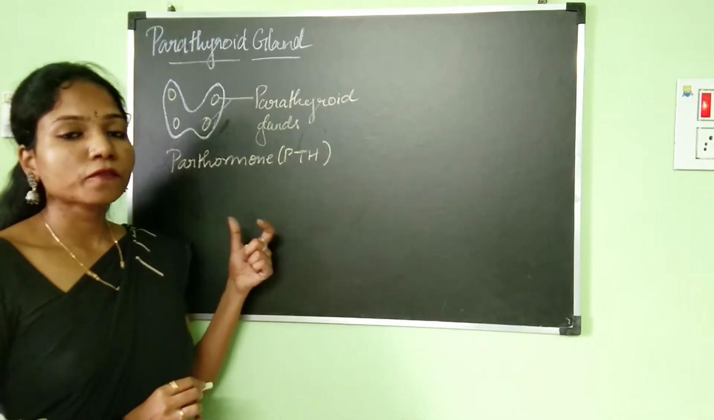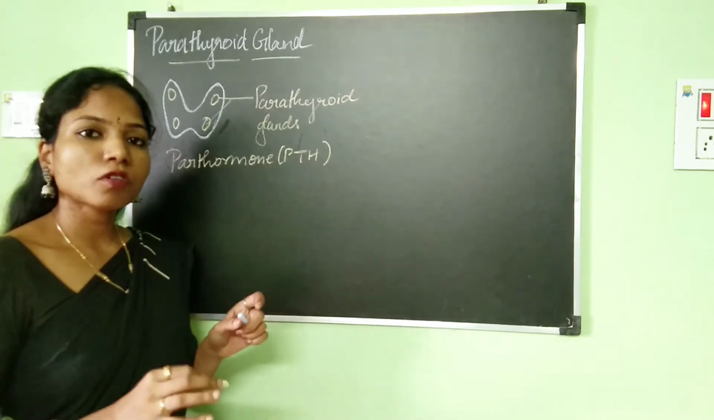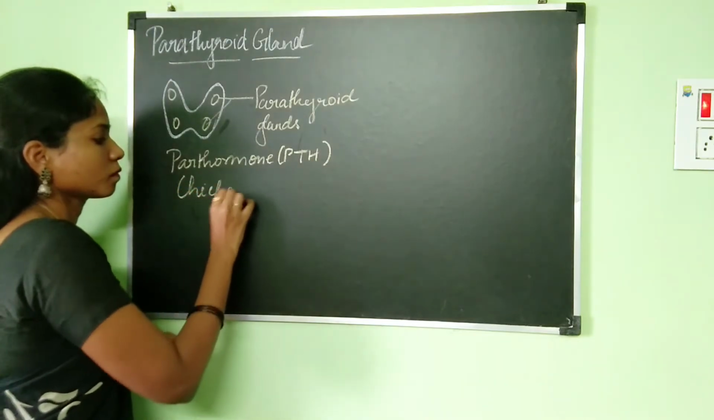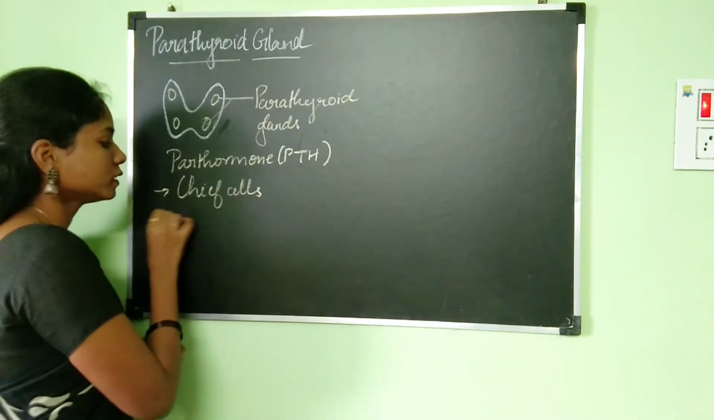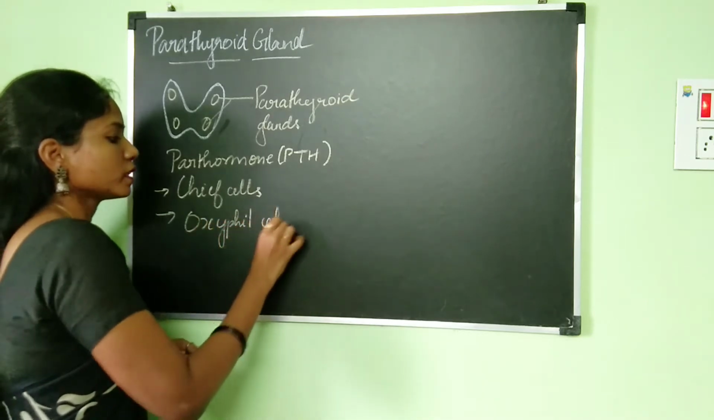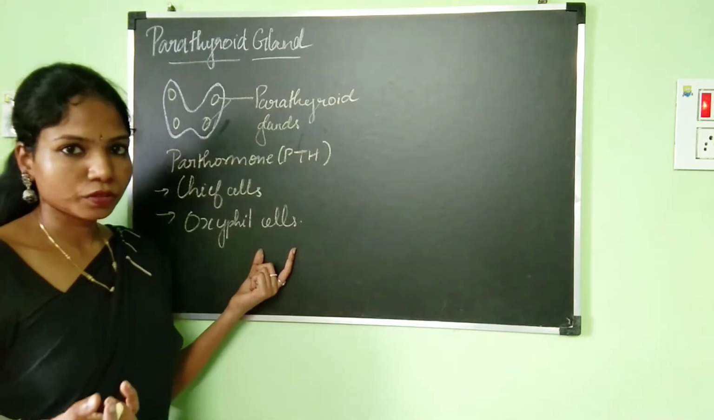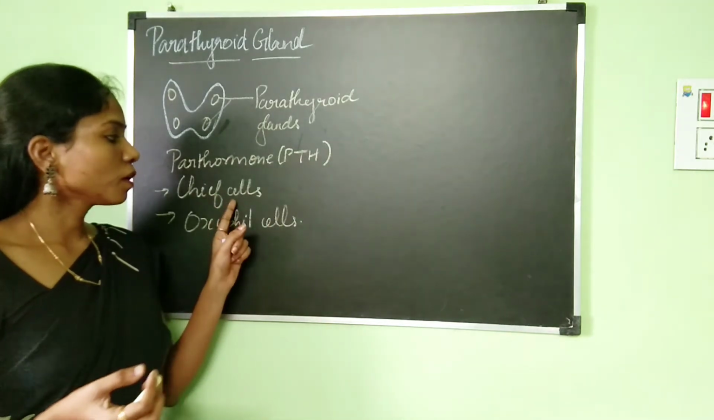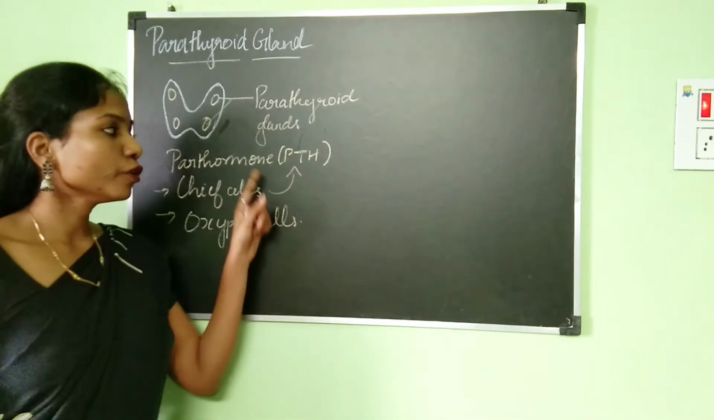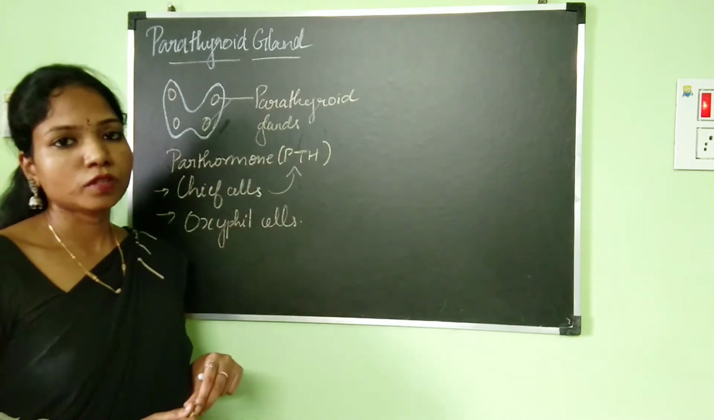Actually, there are two types of cells present in the parathyroid gland. One is called the chief cells, and the other is called the oxyphil cells. The role of the oxyphil cells is not well understood till now. The chief cells of the parathyroid gland are the ones that produce the parathormone. So what is the work of this hormone?